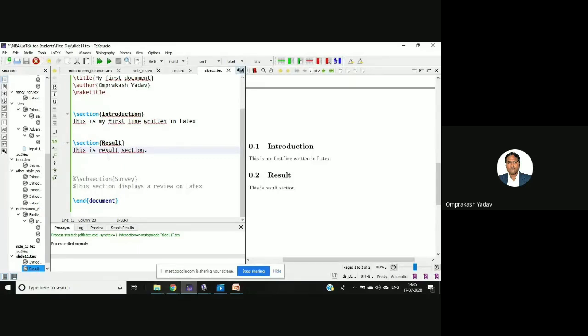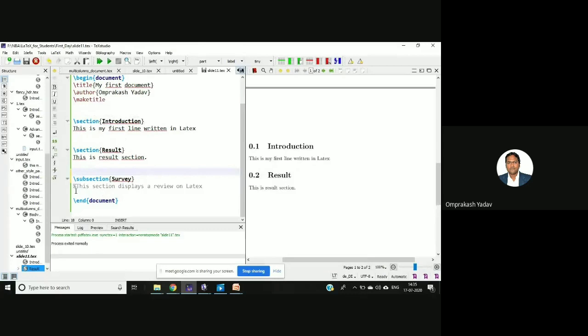So if you see any document, there will be lots of sections, and subsections will be there in your paper. Now, if we want to write anything inside that, we have to create a subsection. So for example, let me uncomment this. I've written one subsection. By using \subsection, you can create a subsection inside that. So let's run this.